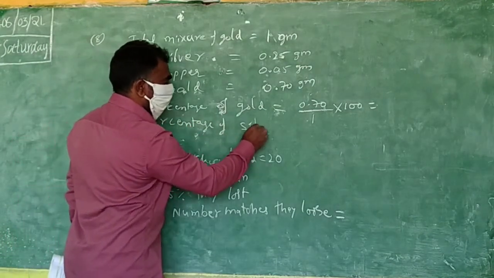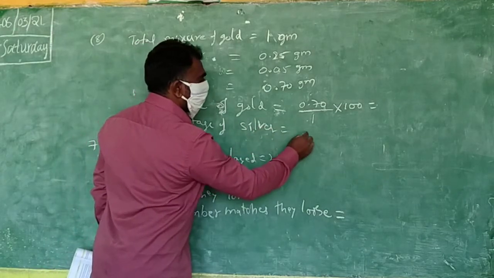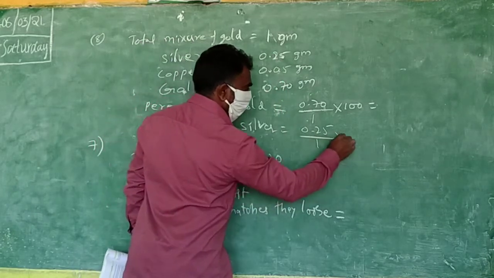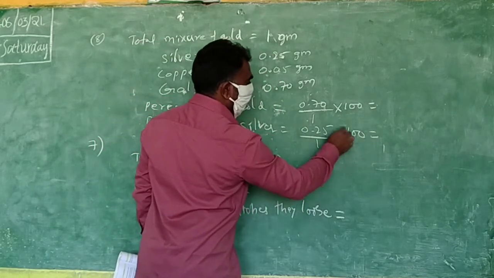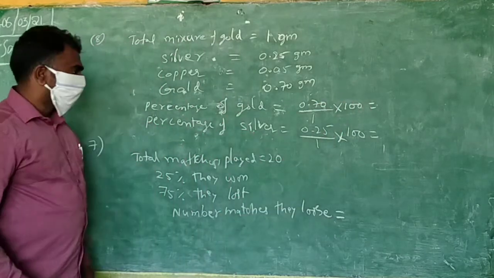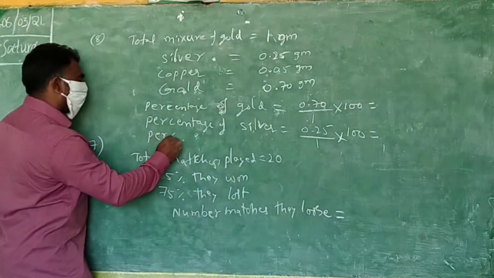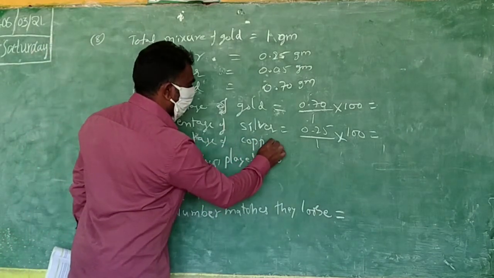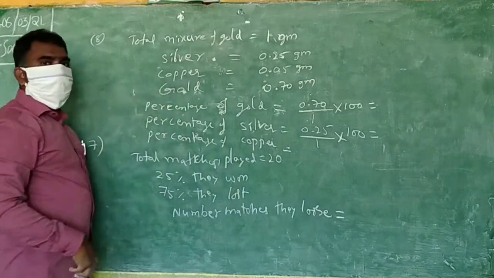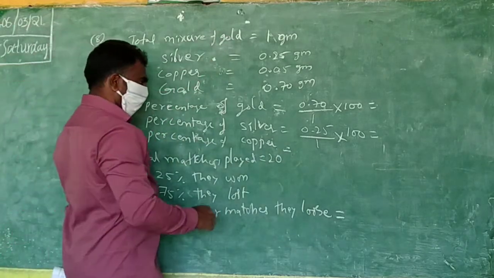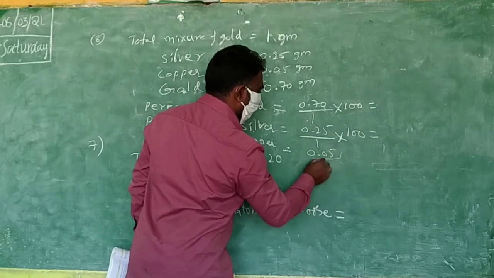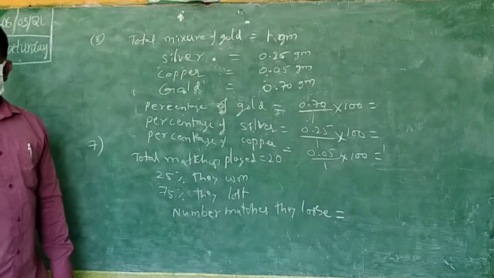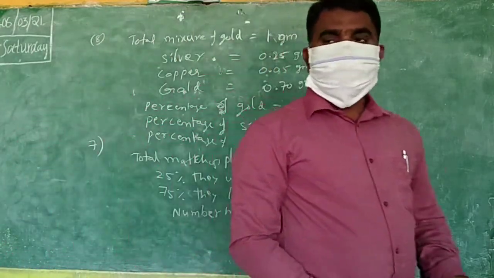Percentage of silver: 0.05. Only the point is going to move. Simple. Last, percentage of copper. Here something you may confuse, so do it like this: 0.05 by 1 into 100. You can find it. Okay, write that. And this is the last one also.